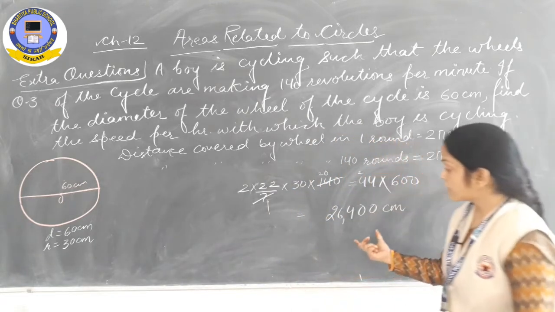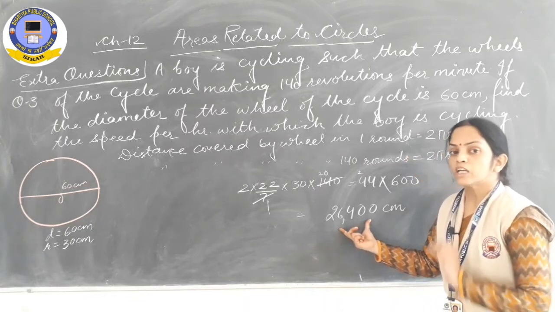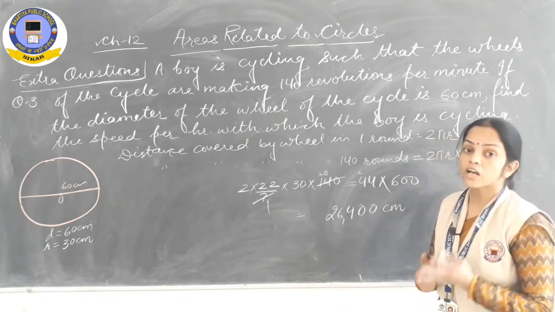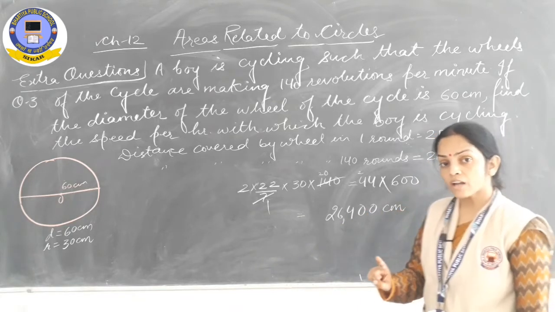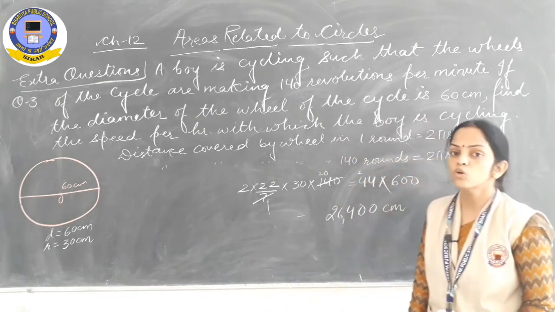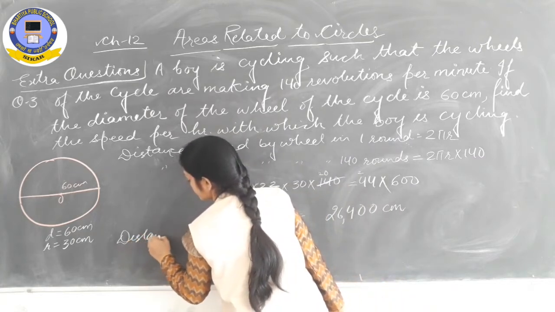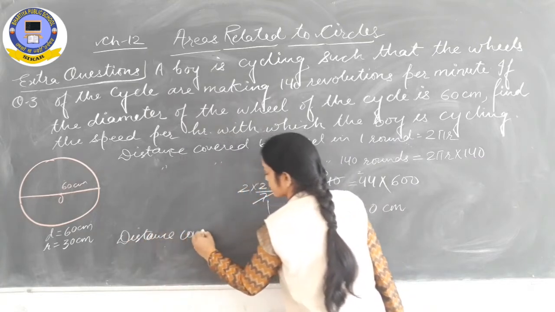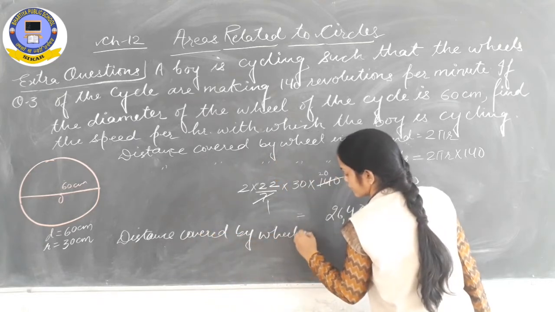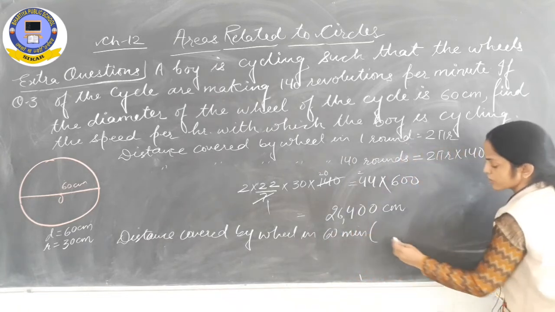मतलब कि if in 1 minute distance covered by wheel is 26,400 centimeter, then what distance is covered by the wheel in 1 hour, or we can say in 60 minutes. Both are the same thing because 1 hour equals 60 minutes. So here I am finding the distance covered by the wheel in 60 minutes, or in brackets you can write in 1 hour.